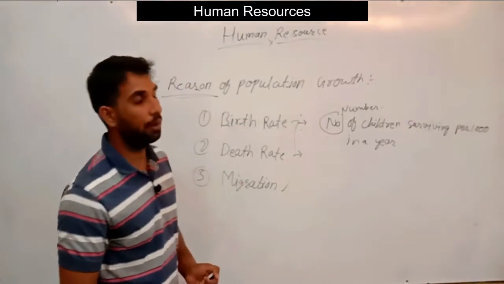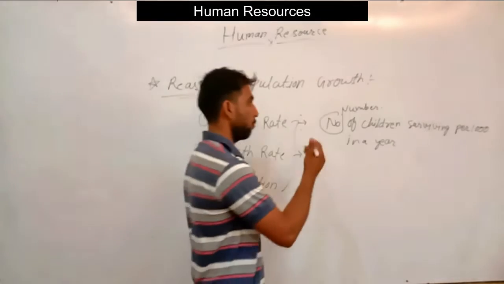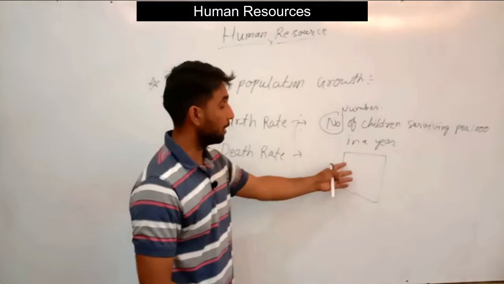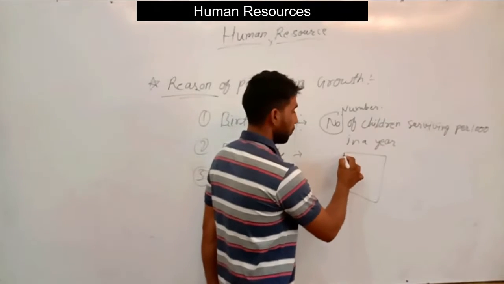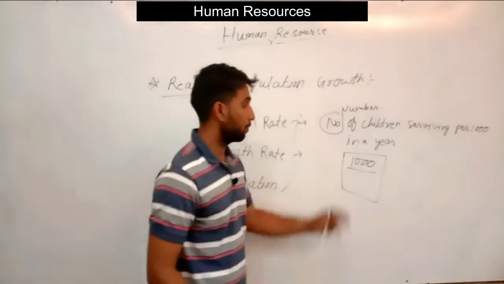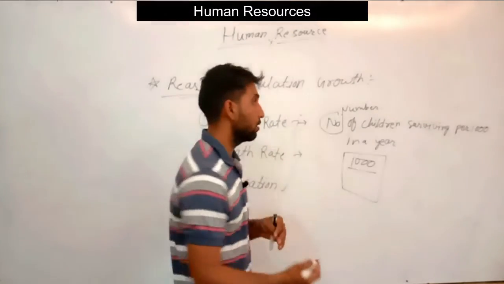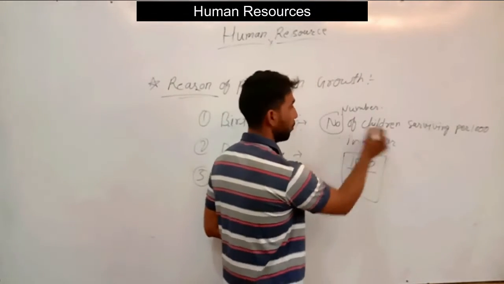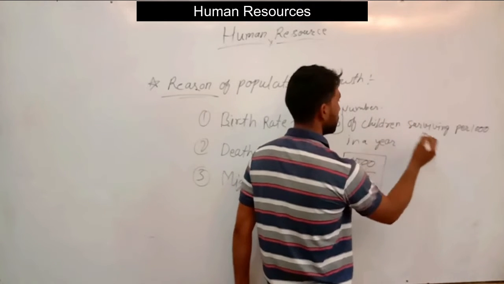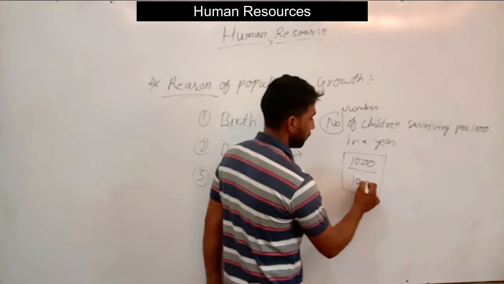For example, take a particular place with a geographical territory where 1000 people live at present, but after 1 year the number of surviving children increases the population by maybe 50.